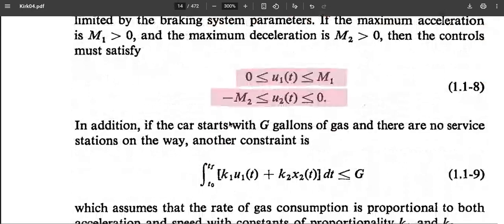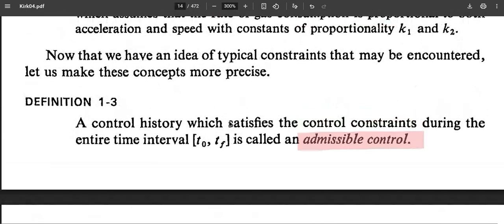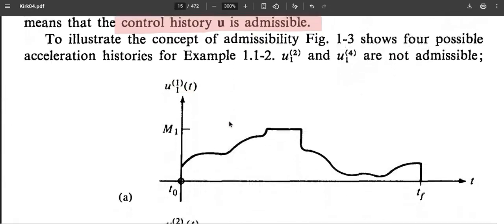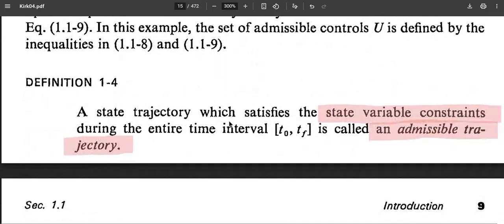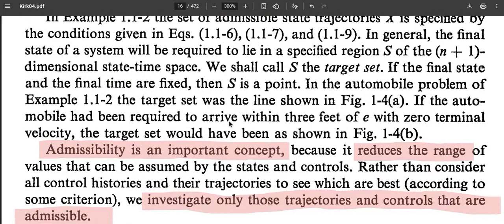Hopefully we'll see all these things in later chapters: what is meant by admissibility, what is meant by admissible control history, admissible function, admissible trajectory, admissible control.